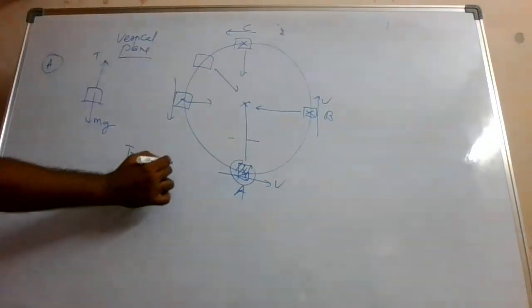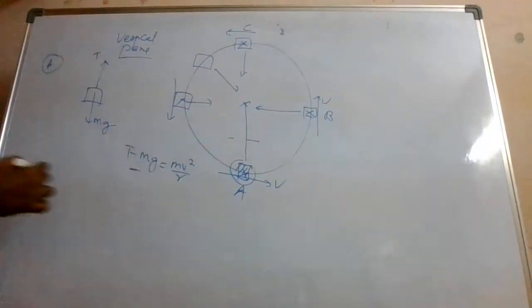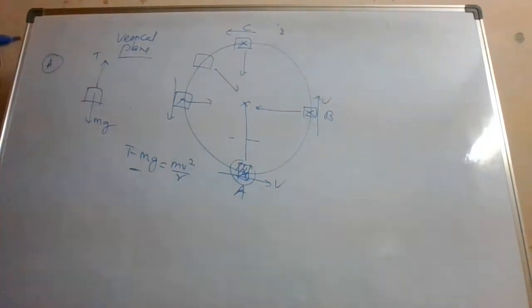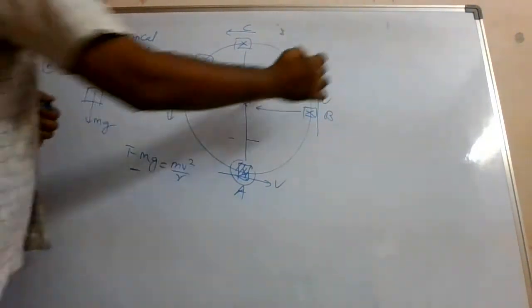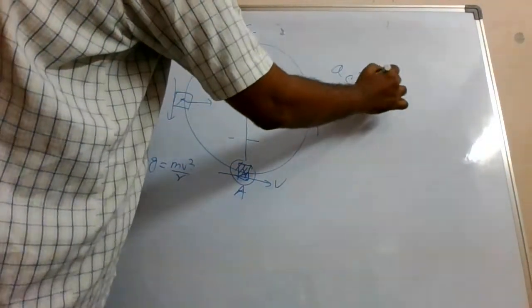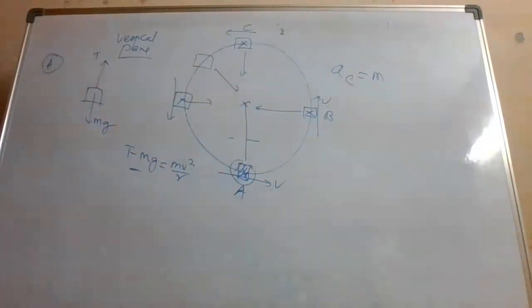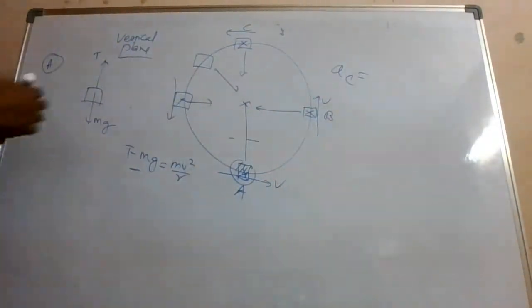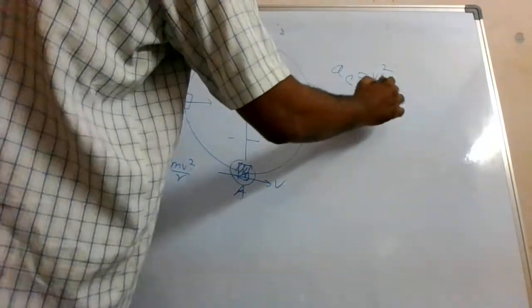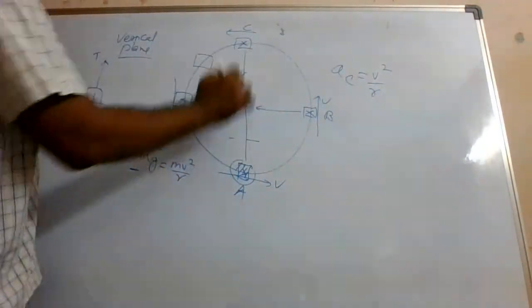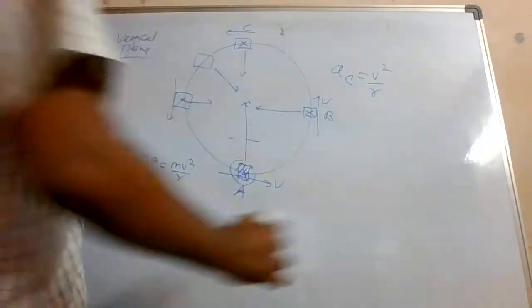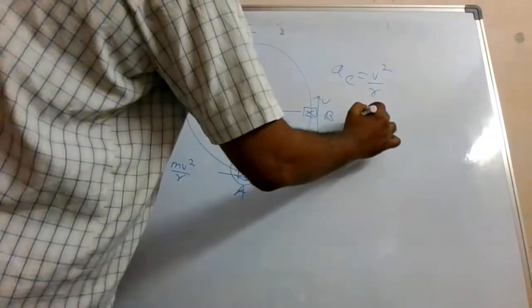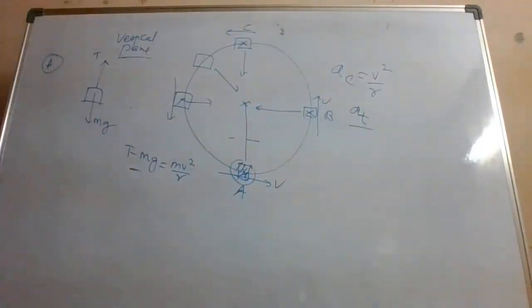Alright. So this net force must be equal to the centripetal force, which is given by mv square by r. What is this v square by r? It is the centripetal acceleration. If you remember, in rotation we have discussed there are two types of acceleration. What are they? One acceleration is towards the center, one acceleration is in the tangential direction. That is denoted by at.